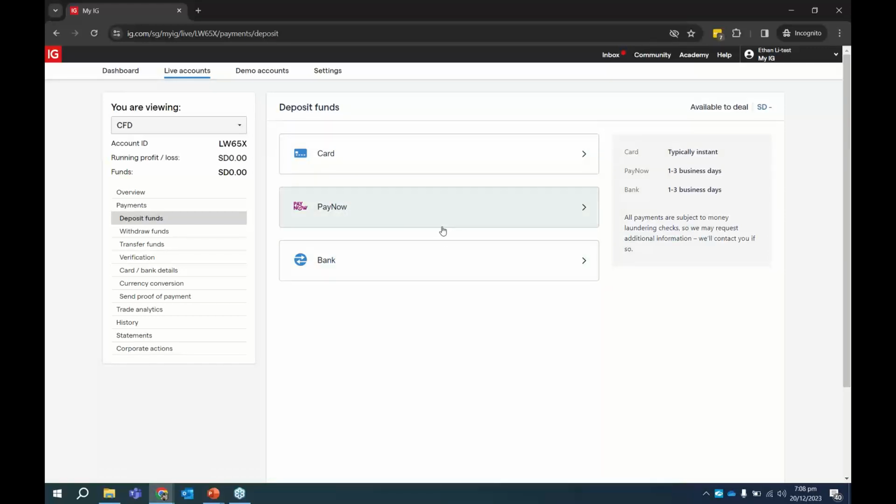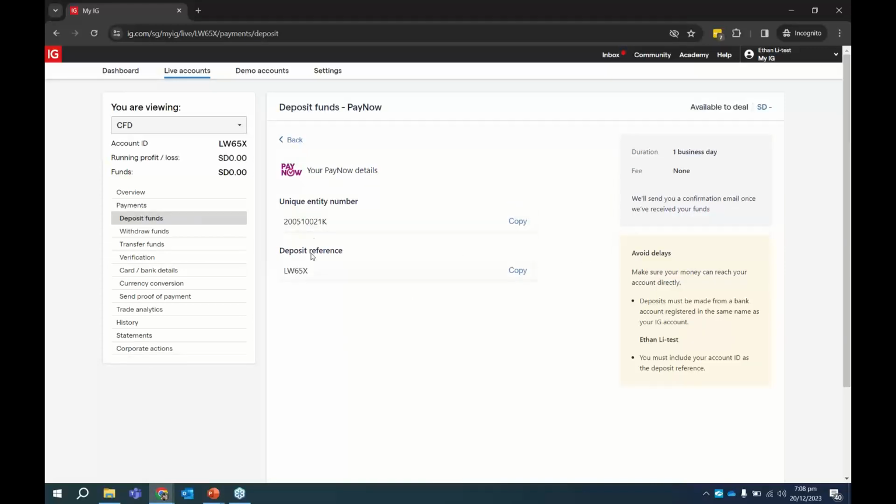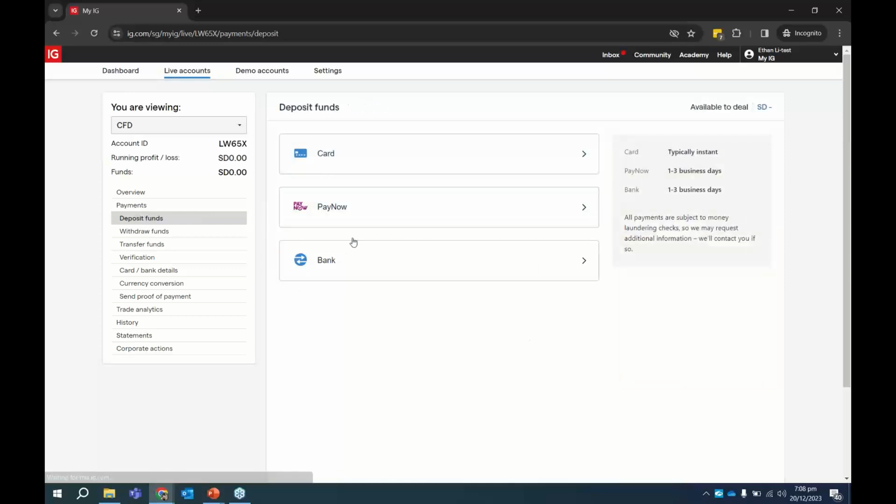So if you're joining me here today from other regions, you'll notice that this deposit funds page will show every different IG office and their individual funding methods. For the Singaporean accounts, you can fund by card, or you can fund by PayNow. What you need to do is take note of our PayNow UEN number, and take note of the deposit reference. The deposit reference is your account number. This is because we receive a lot of funds every day. With the reference, it helps us identify which account to credit to.